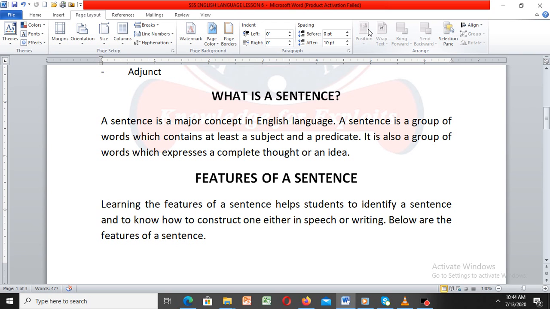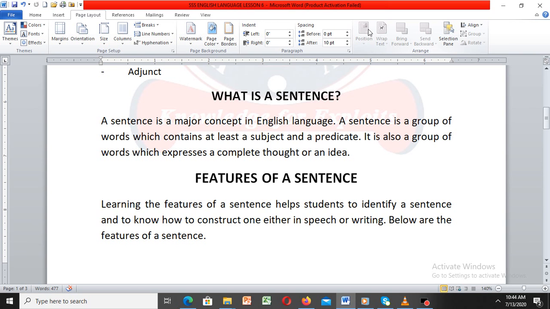By now I know you should be abreast with the word subject and predicate. Subject is the person carrying out a particular action, then the predicate is the receiver of an action. Therefore, a sentence must have the performer of an action and the receiver of an action. That is what it's trying to say.